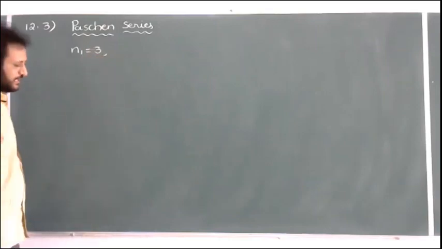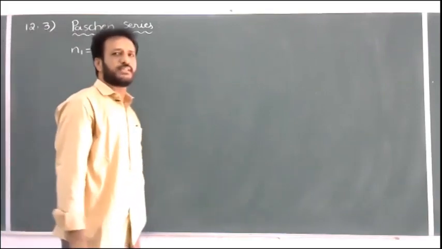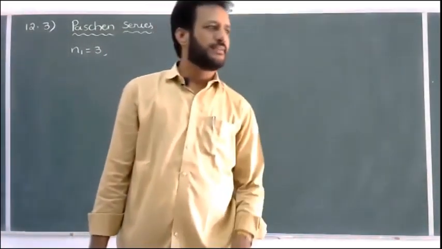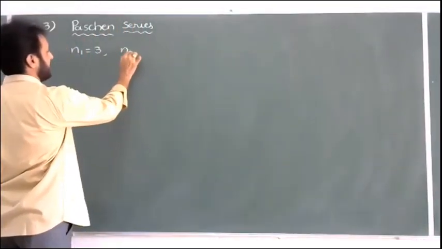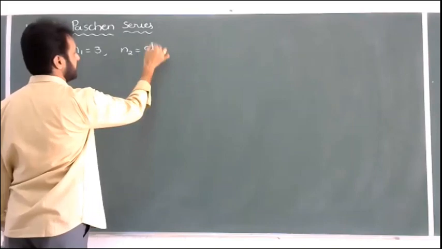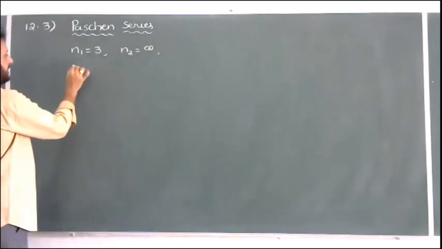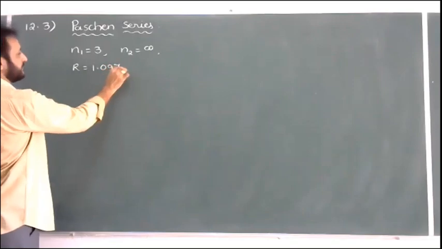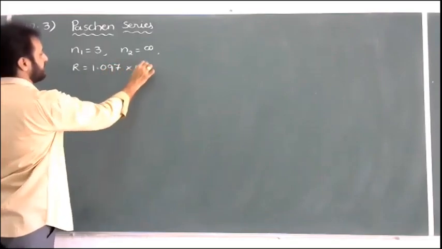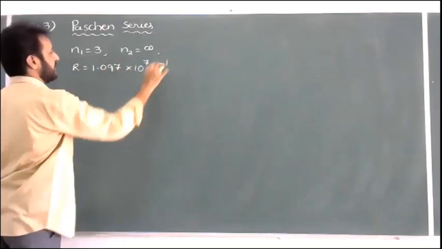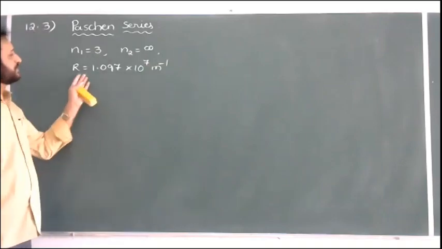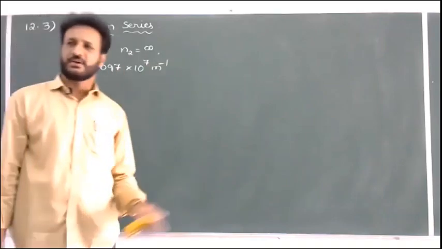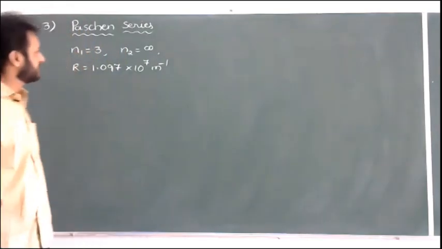For the shortest wavelength, what is the higher orbit number? We should always take infinity, so n2 is equal to infinity. And take the Rydberg constant R equal to 1.097 into 10 to the power of 7 per meter. The exact value is 1.09737, but we can round off and write 1.097.